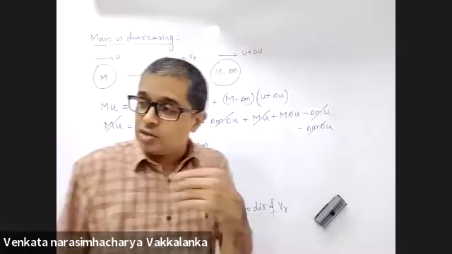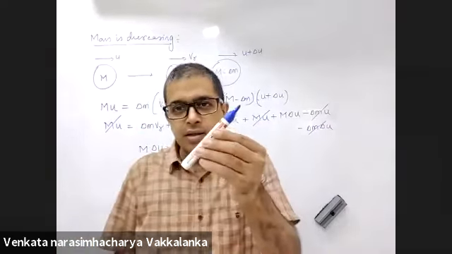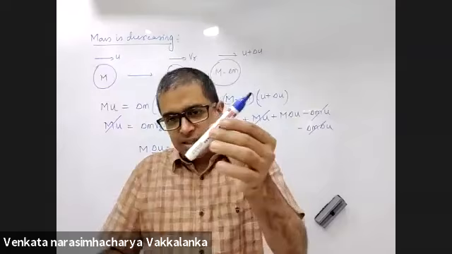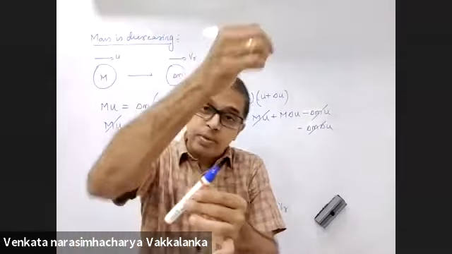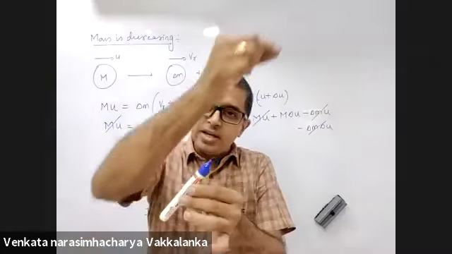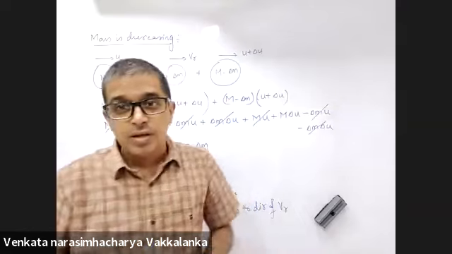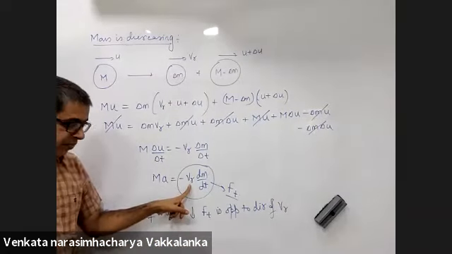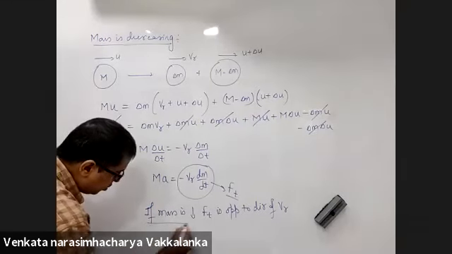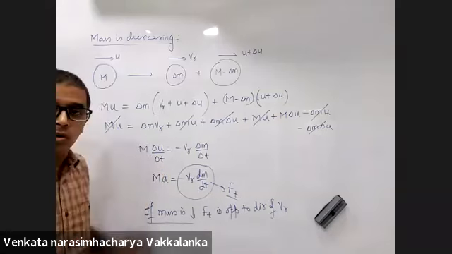You can eject mass in the backward as well as forward direction. This is a rocket. Generally, a rocket will eject in the backward direction so that it goes in the forward direction. What if I had a propellant forwards? If I eject forwards, the thrust force will be in the backward direction. So verify the direction of relative velocity. When the mass is decreasing, thrust force and relative velocity are in opposite directions.